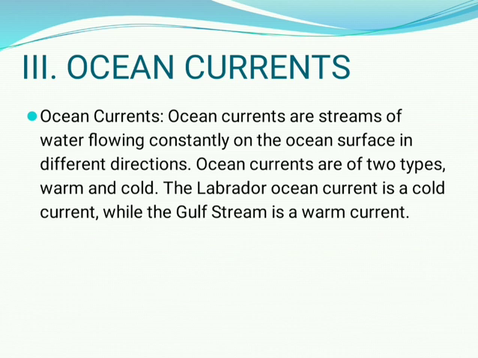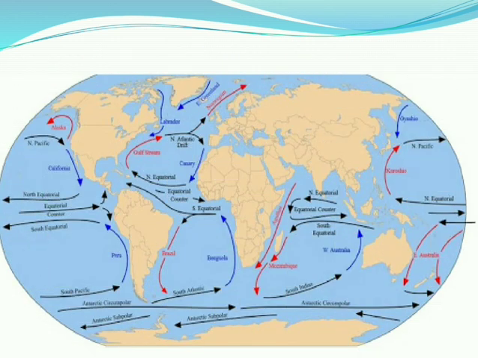That means there are two types of ocean currents, the warm ocean currents and the cold ocean currents. Here, this is an example, the map. Here we can find the movement of the ocean water or ocean currents in two colors.